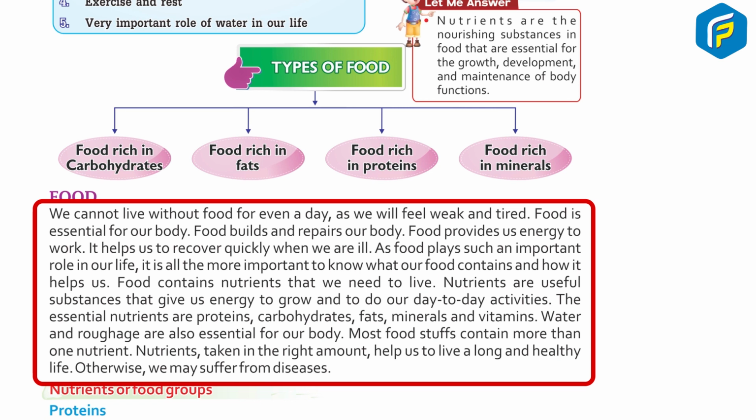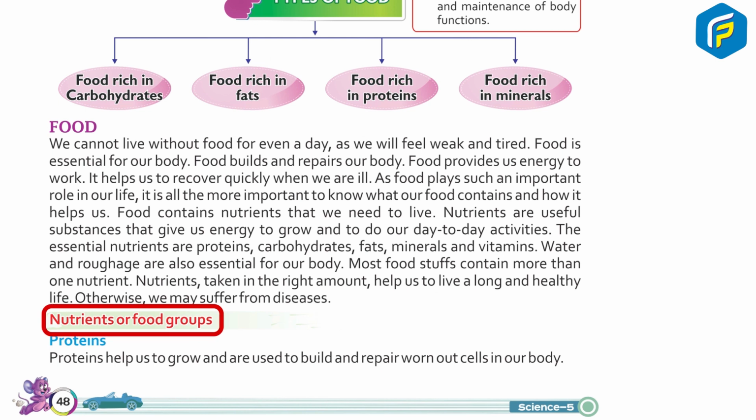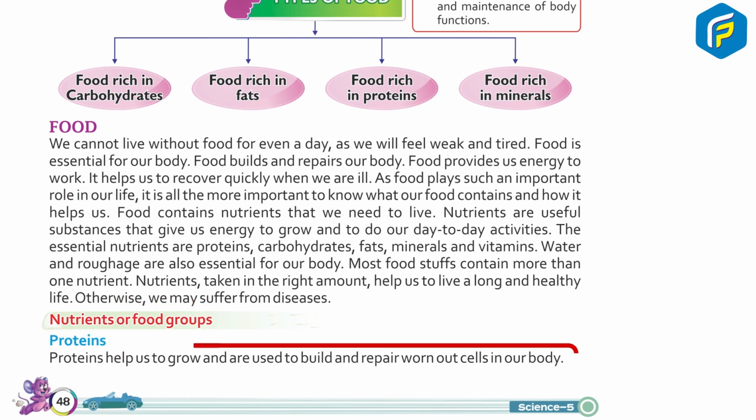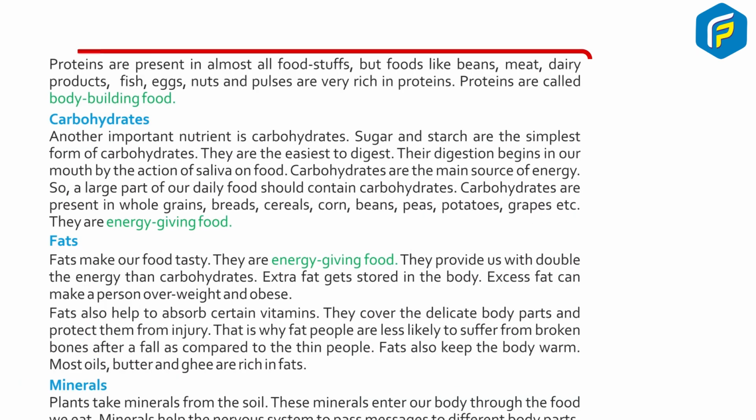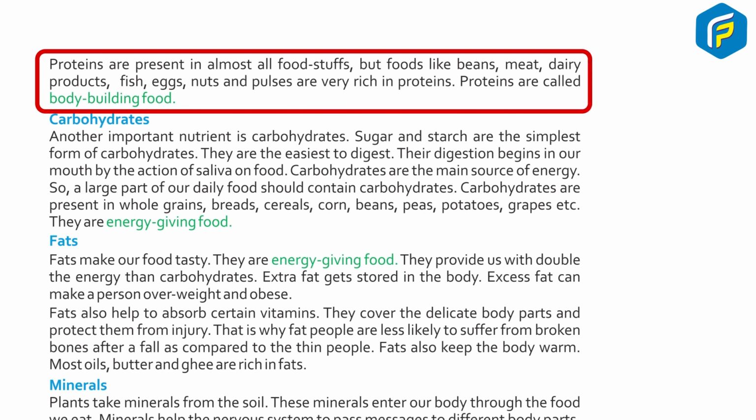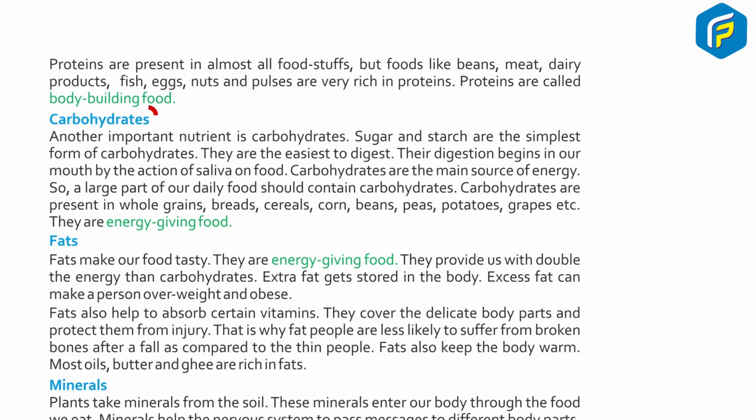Most foodstuffs contain more than one nutrient. Nutrients taken in the right amount help us to live a long and healthy life. Otherwise, we may suffer from diseases. Nutrients or food groups. Proteins. Proteins help us to grow and are used to build and repair worn out cells in our body. Proteins are present in almost all foodstuffs, but food like beans, meat, dairy products, fish, egg, nuts, and pulses are very rich in proteins. Proteins are called bodybuilding food.